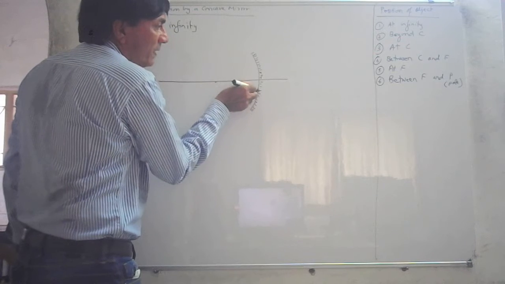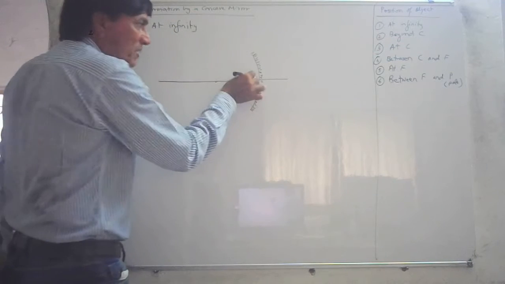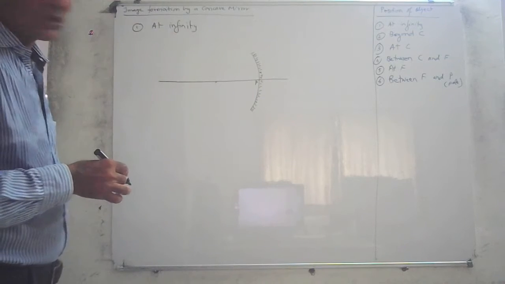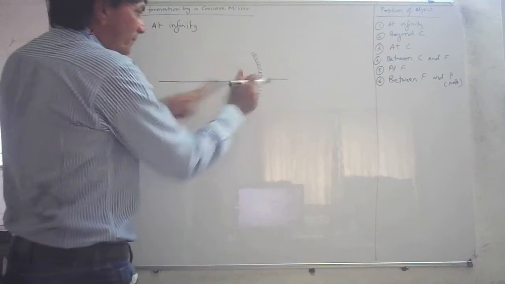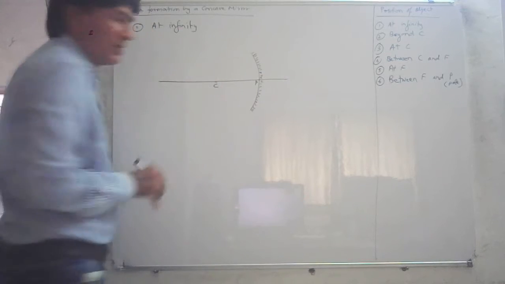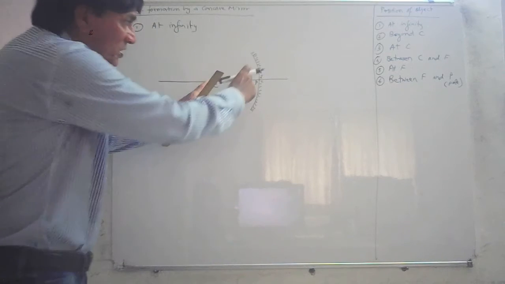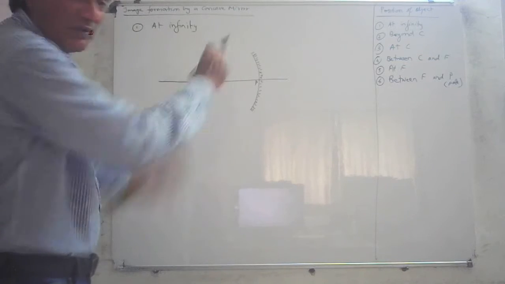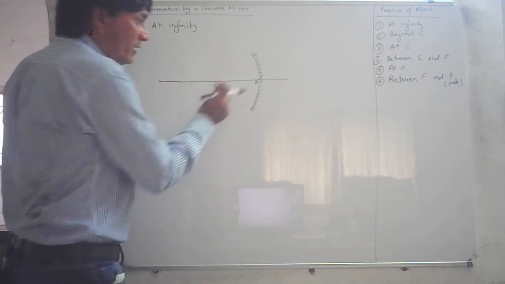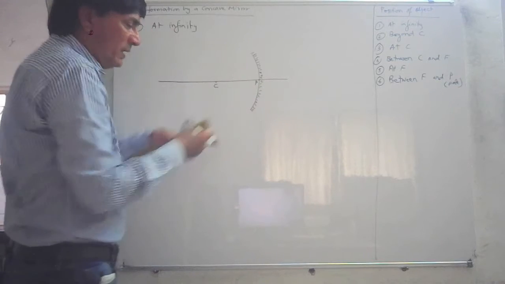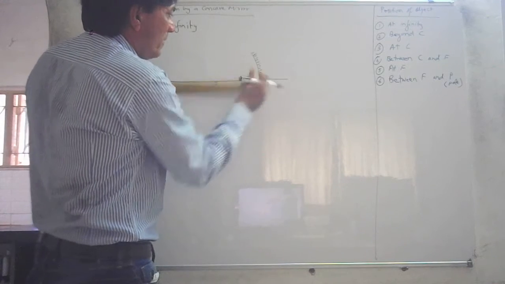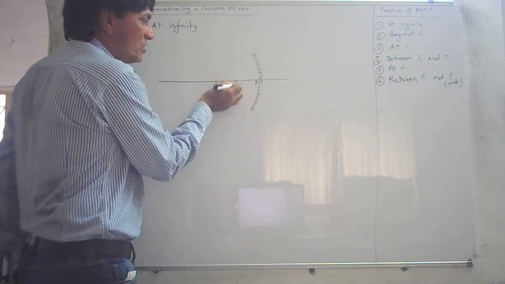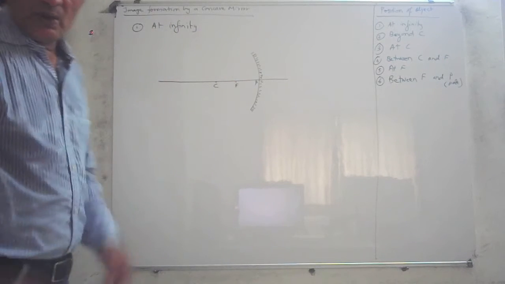Now this is the pole of the mirror. The pole, the center of the mirror or the vertex of the mirror. And this point, we call the center of curvature, C. Make sure this distance is properly measured with a compass. Use a compass to draw this figure. After that, make half the distance, approximately, whatever distance is there, make it half. Your half distance is here. This is the focus.